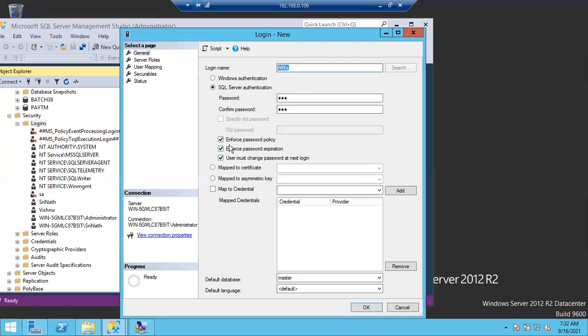Here I am removing enforce password policy. I am giving a weak password here. If you select this one, you cannot give a weak password. As I'm using the login multiple times, I'm simply unselecting this one. In the organization, don't unselect these three options. That's it. So give the name, give the password, don't unselect these in the organization, and click OK.